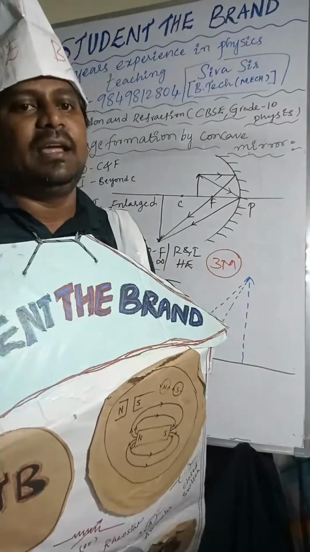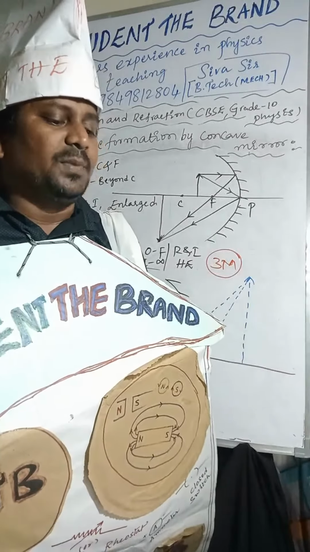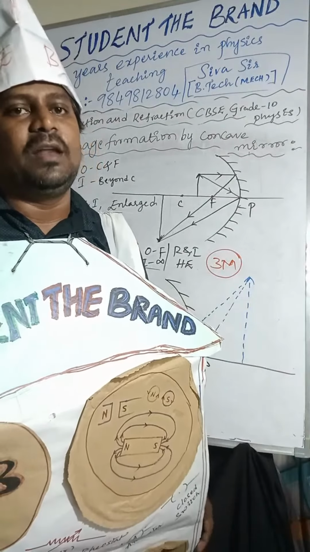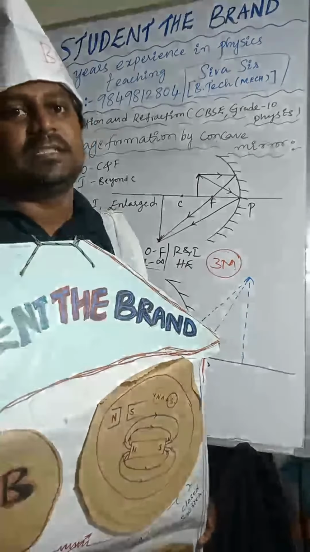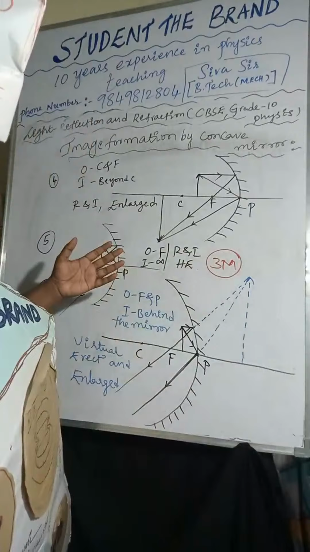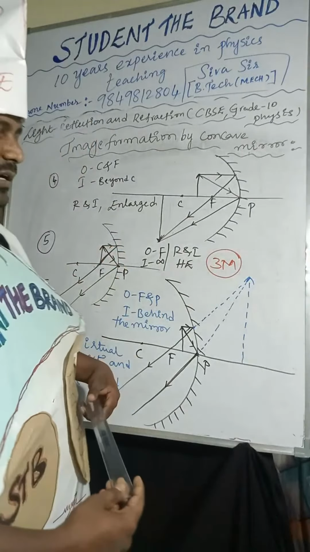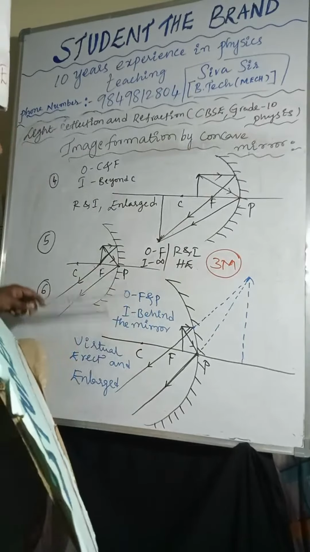Already we discussed in the morning class. I explained the light reflection chapter. I hope sign convention and mirror image formations are almost completed. You can see on the screen, until here I completed in the morning class, around 11 a.m.